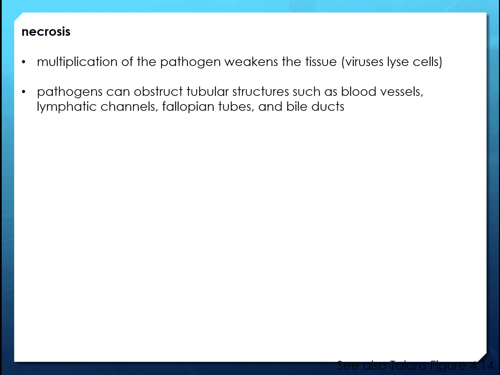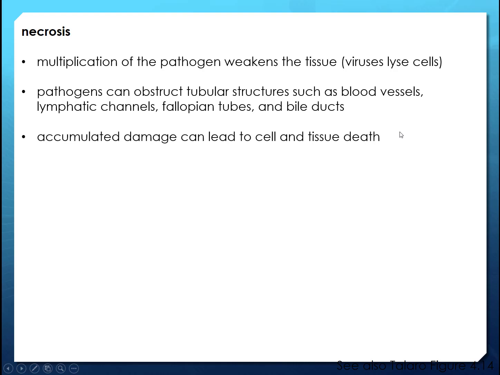But also think about if they're blocking things like ducts and vials and tubes, that's going to cause problems. So we're talking about damage just by their very existence now. We're not even talking about damage based on toxins or exoenzymes. We're talking about they're just there where they don't belong. And this accumulation of damage can lead to cell death, which is called necrosis.